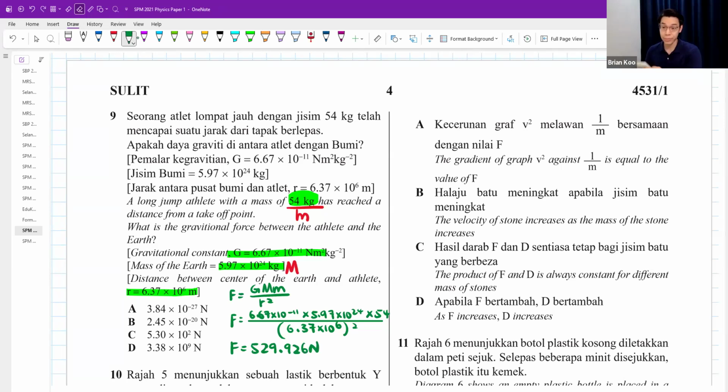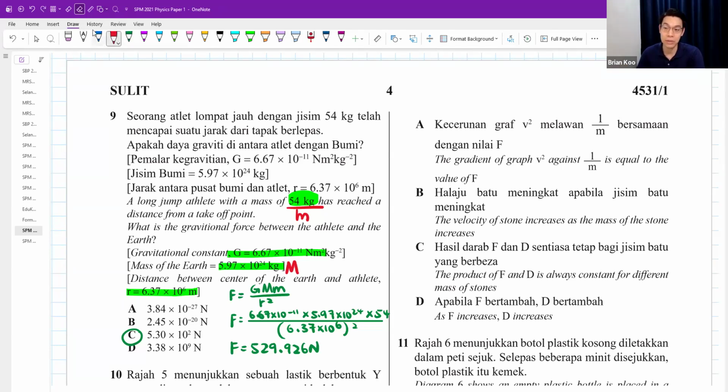You get 529.926. Okay, which is the same as C. If they round off a little bit, around 530 newtons. Right. But you know what, guys? Can I give you a trick to deal with this question?